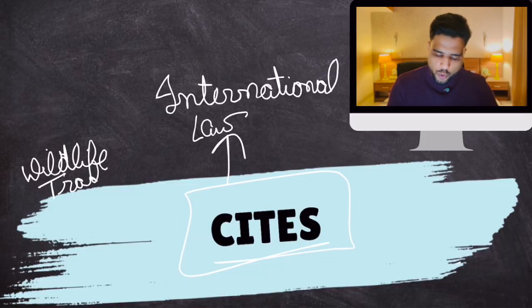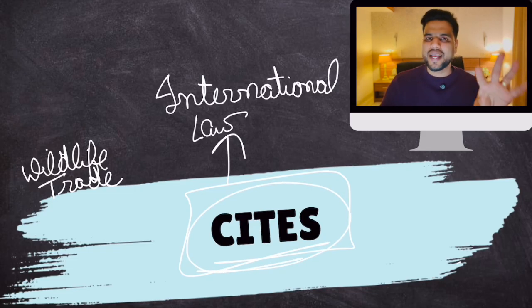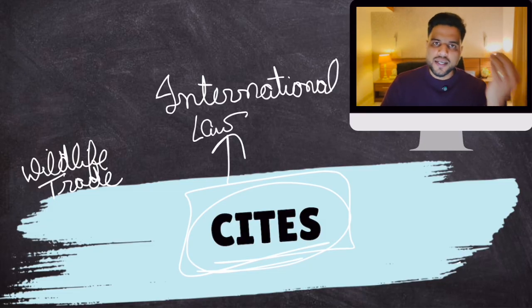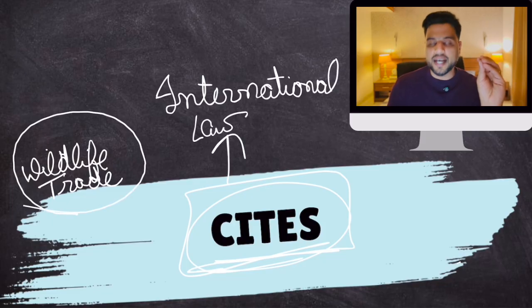It created rules and regulations which every country which is party to CITES has to enact in their laws. Countries who are parties to CITES will enact national laws. Like India has its own parliamentary system which enacts laws, but the provisions in those laws would be from CITES.